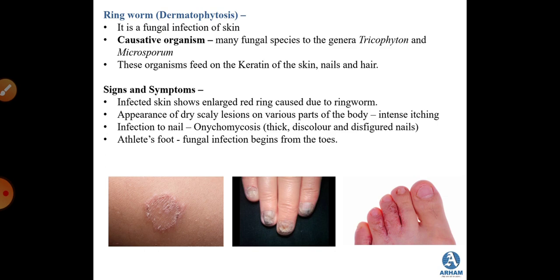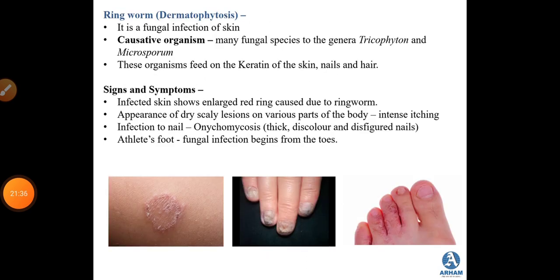Then the next one is ringworm, which is also known as dermatophytosis, and it is a fungal infectious disease. So if it is an infectious disease, that means it is communicable from direct contact or indirect contact. The causative organism over here is many fungal species.